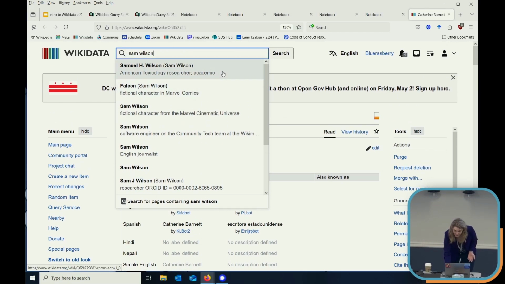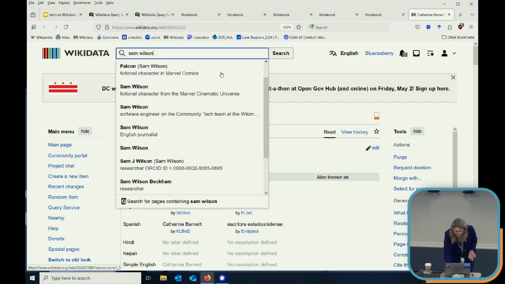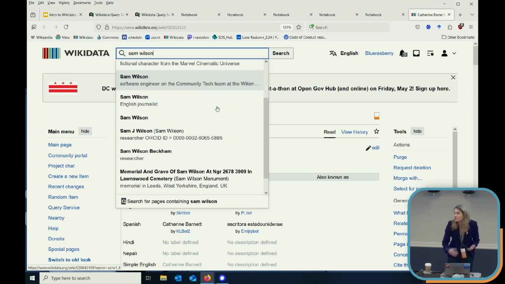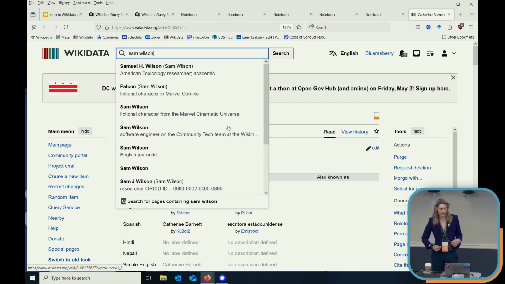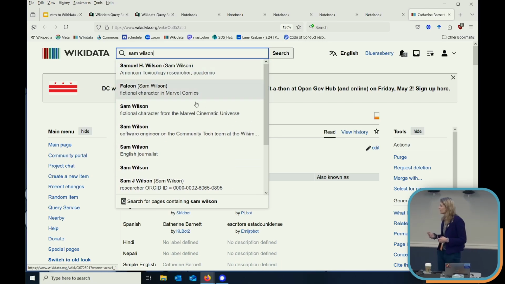So for example, American toxicology researcher. We have software engineer. We have a researcher with an ORCID ID. We also have a middle initial, right, to distinguish people. So anytime you have, like what Lane was saying, a link to some sort of external database that also has unique identifiers, that's a really good way of teasing apart entries that have the same names.